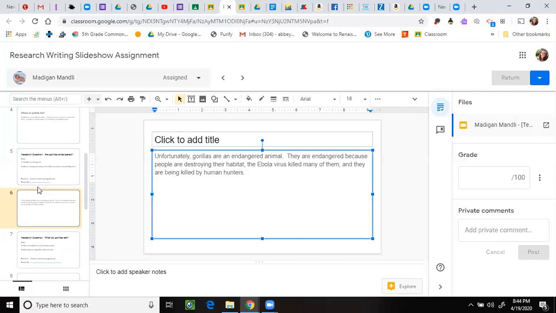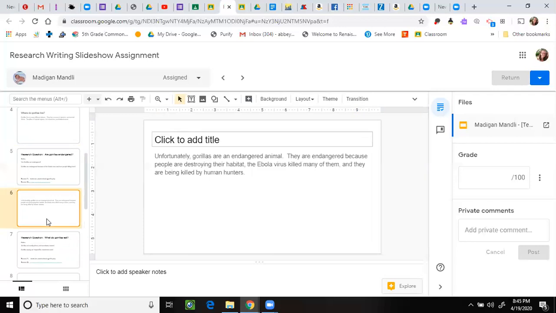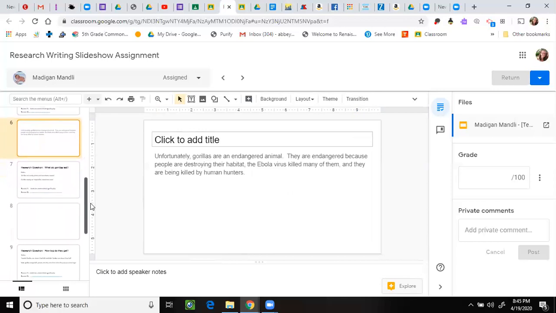I learned that from the slide above it, the slide that has my research. But what I did is I put it in complete sentence form in my own words. Basically, I made it my own. Okay, I put that information in there in my own words, so I'm not plagiarizing or stealing someone else's words.